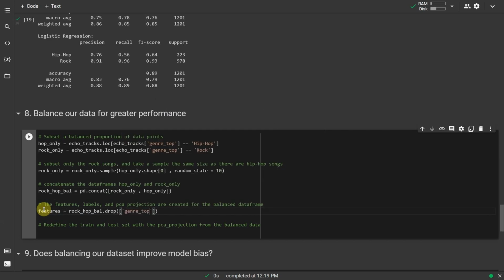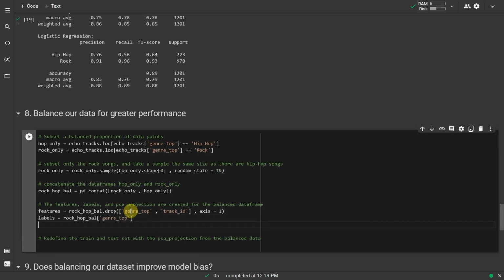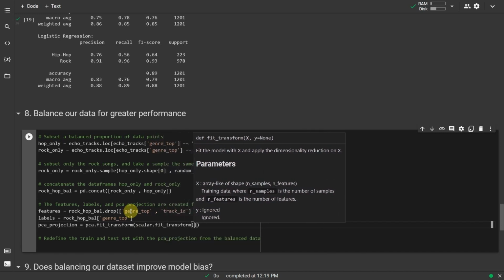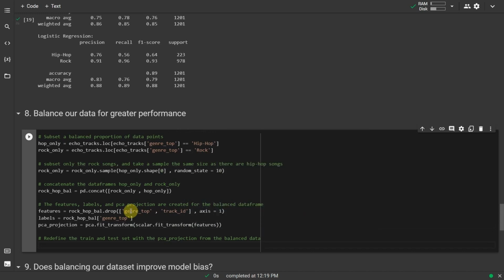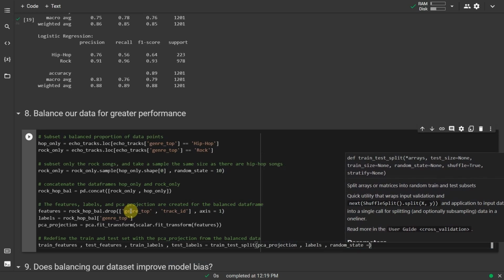Then we have to create the features, labels, and PCA projection for the balanced data frame. features equals rock_hop_bal.drop, genre_top, track_id, axis equals 1. labels equals rock_hop_bal, genre_top. pca_projection equals pca.fit_transform, scaler.fit_transform, features. Redefine the train and test set with the PCA projection from the balanced data. train_features, test_features, train_labels, test_labels equals train_test_split, pca_projection, labels, random_state equals 10.